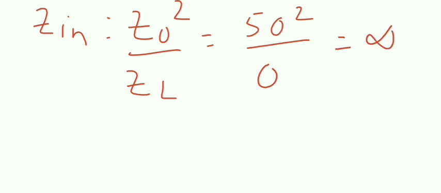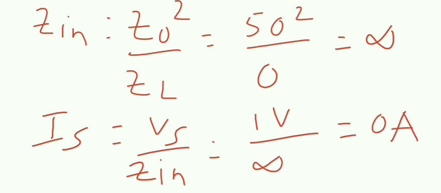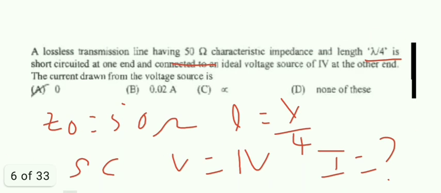Zin is infinity. What they ask is the current the voltage source draws. So Is is equal to V by Zin. V is 1 volt, but Zin is infinity. So it is 0 ampere. So the current drawn by the voltage source is 0 ampere. So option A is the correct answer.